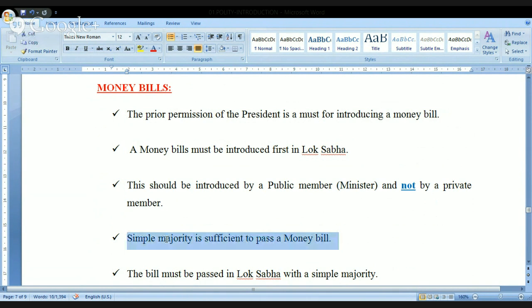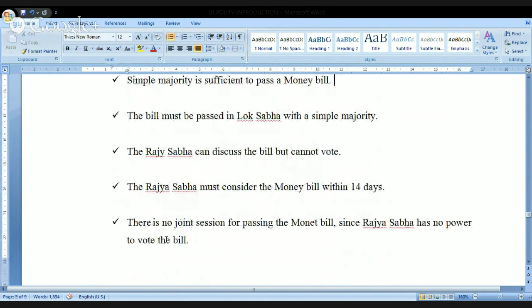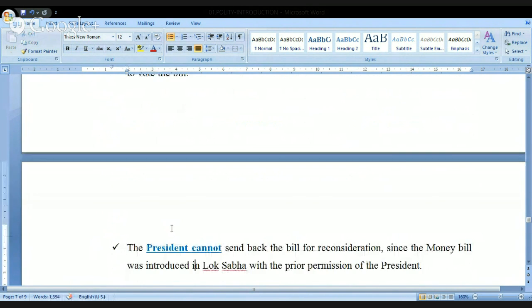Simple majority is sufficient to pass the money bill. And the bill must be passed in the Lok Sabha with a simple majority. Rajya Sabha can discuss the bill but cannot vote on the money bill. But the Rajya Sabha must consider the money bill within a period of 14 days. There is no joint session for passing the money bill since Rajya Sabha has no powers to vote the bill.